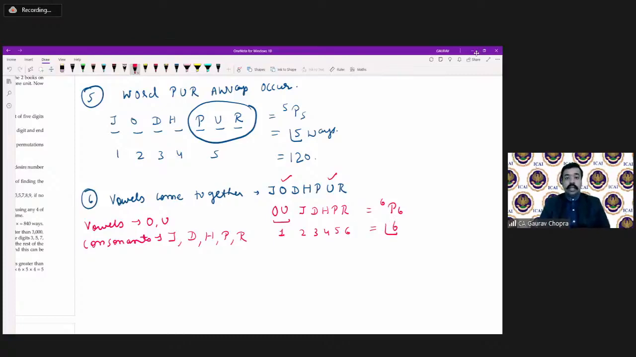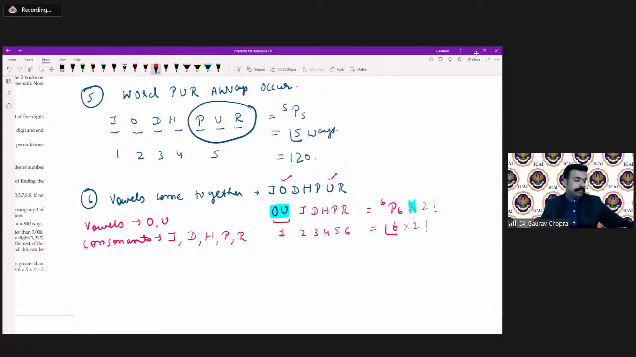Now, there is one more thing we have to remember here. O and U should come together, but can they interchange their place? Yes, of course, they can. U can come first and O can come after that. So O and U can interchange their positions in how many ways? It can be arranged in factorial 2 ways, right? So you can multiply and get the answer.